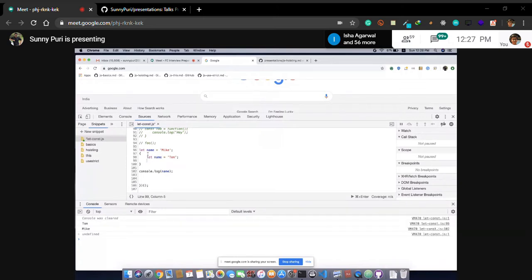So let's say, you just now said, right, let and const are not getting hoisted, right? So what will be the output in this case?